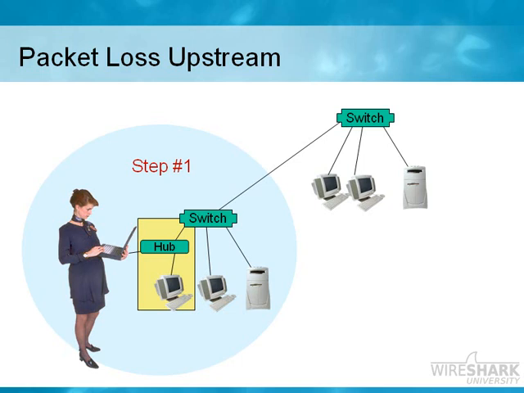Now in step number 1, I want to be as close as I can be to the client to hub out and see what the client is experiencing, watch the symptoms. Step number 2 would be to go closer to the server, to move upstream to see if the server was dropping the packets outbound. So the next step would be to move closer to the server.